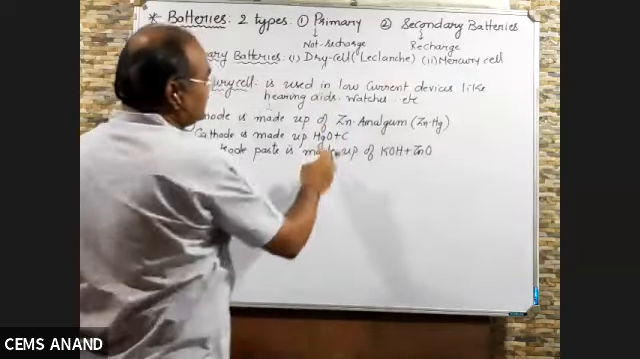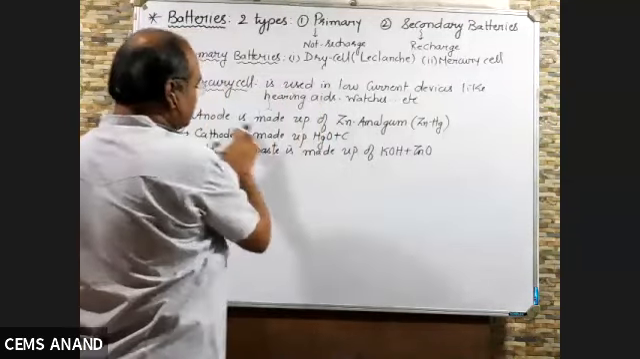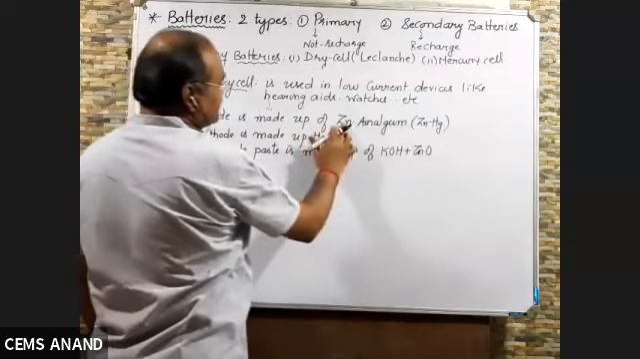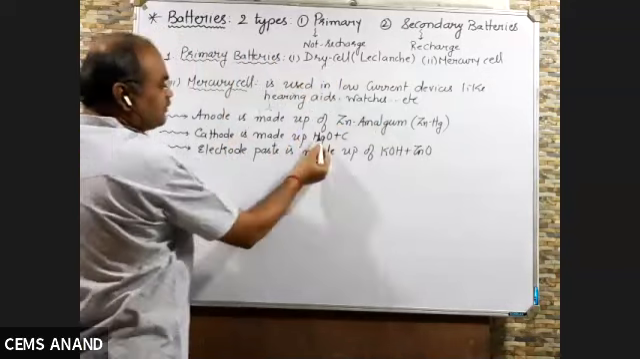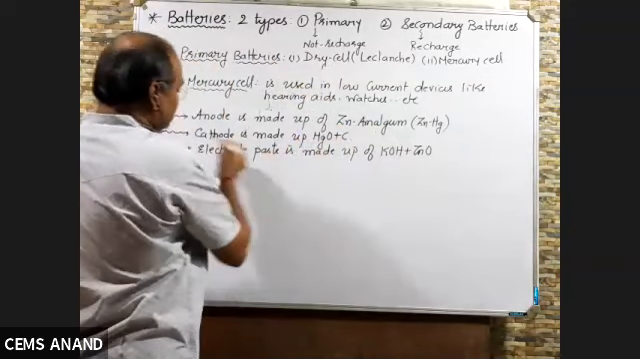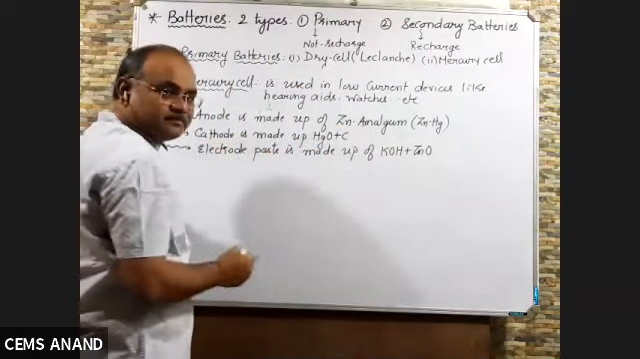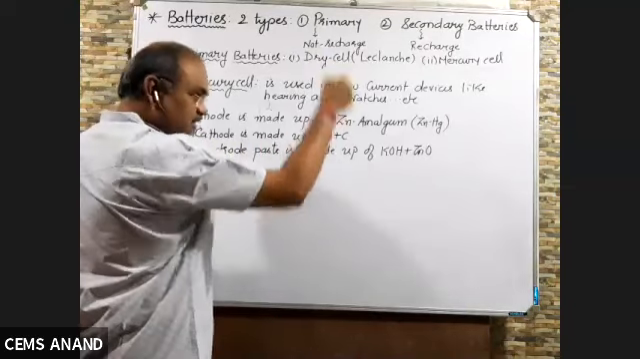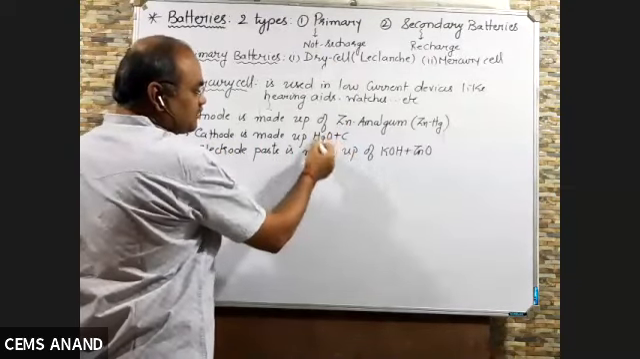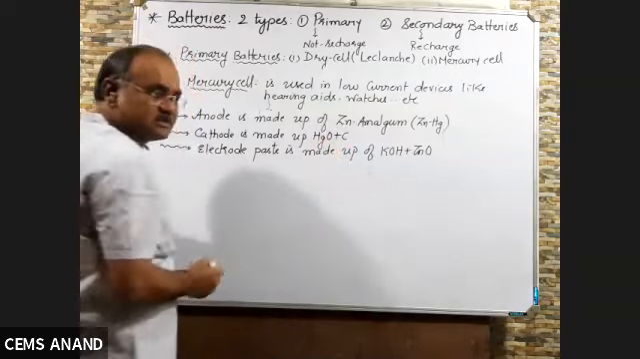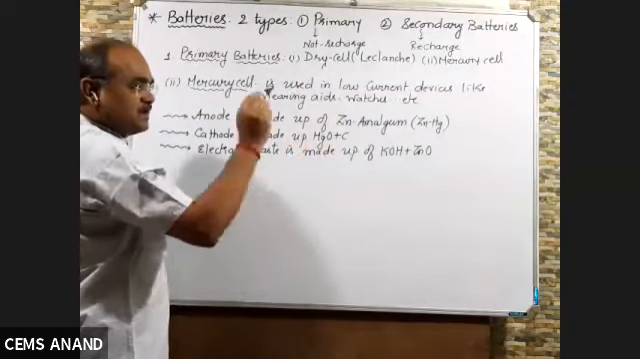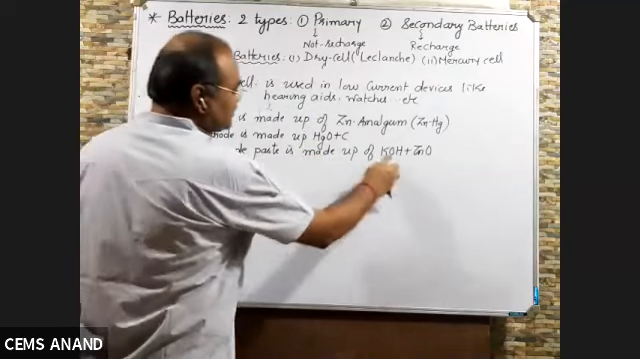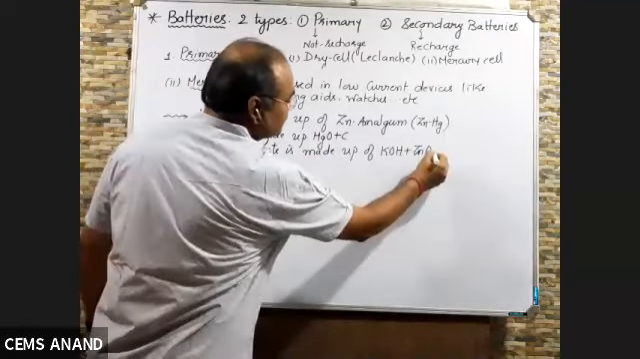dry cell. In dry cell, anode is made up of zinc. In mercury cell, anode is made up of zinc amalgam. In dry cell, cathode is made up of MnO2 plus carbon. Actually it was graphite. Graphite means carbon, but it was surrounded by MnO2. So here it is HgO plus carbon. And electrode paste, in the earlier case the paste was NH4Cl plus ZnCl2. Here the paste is of KOH plus ZnO.